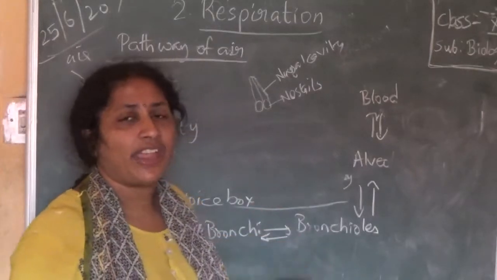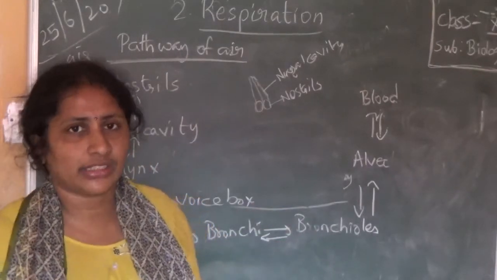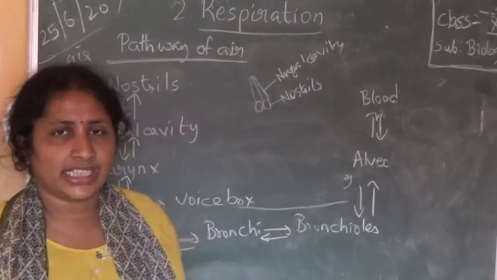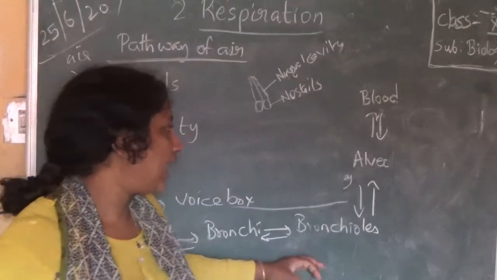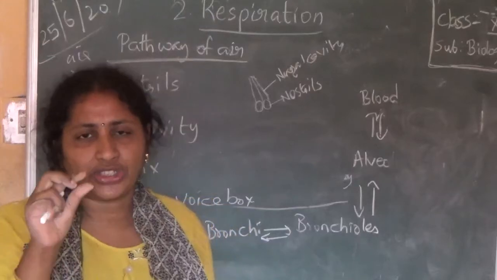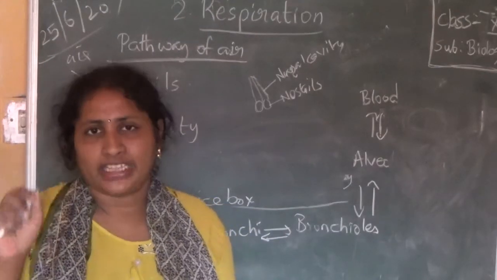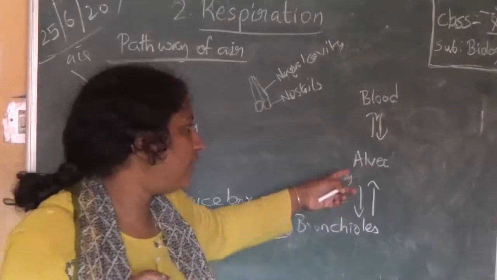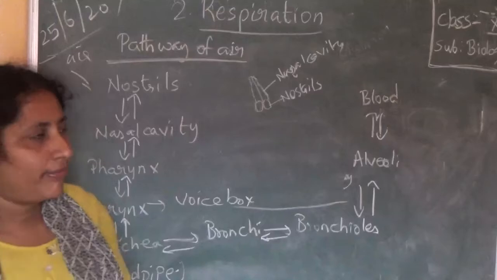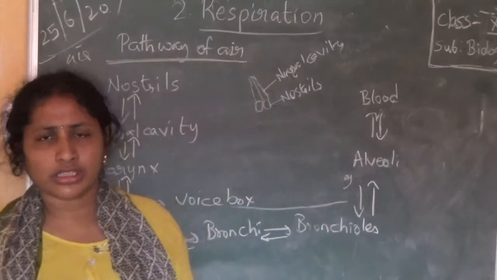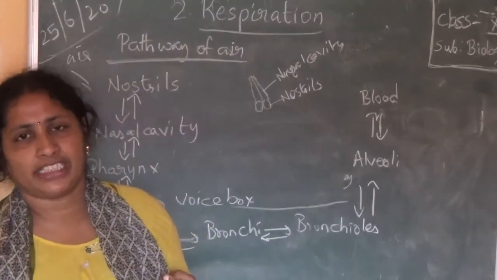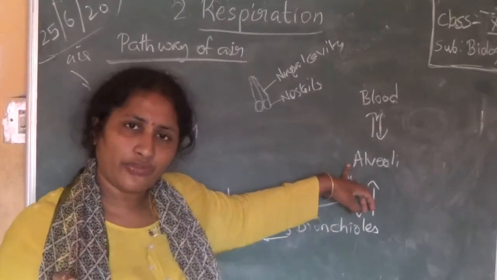The bronchi divides into still smaller branches called bronchioles. Bronchioles have small grape-like or bud-like structures on them. They are called as alveoli. At the alveoli, exchange of gases takes place. Means alveoli are filled with oxygen.